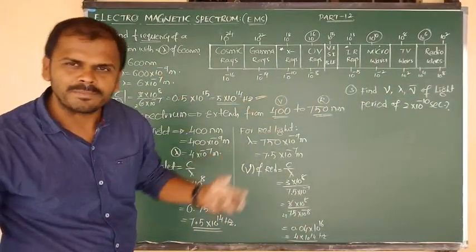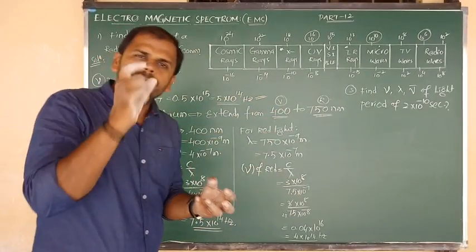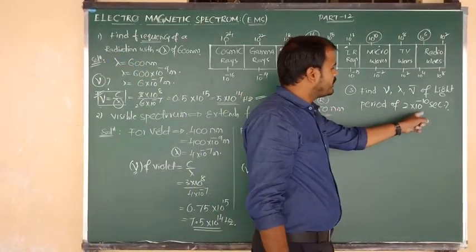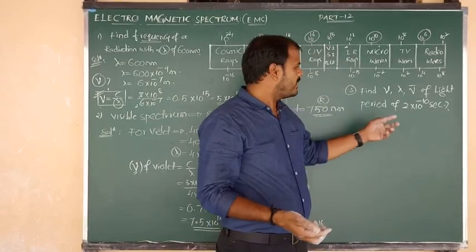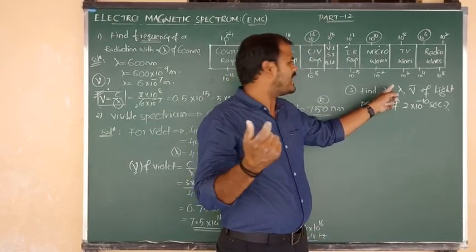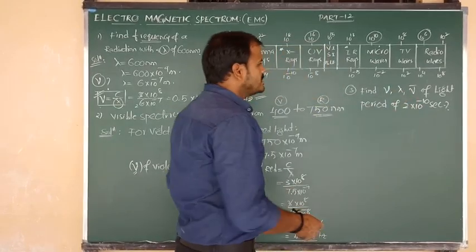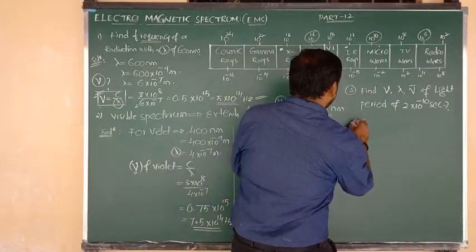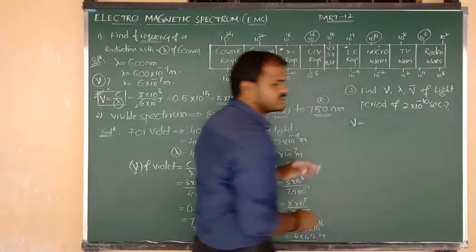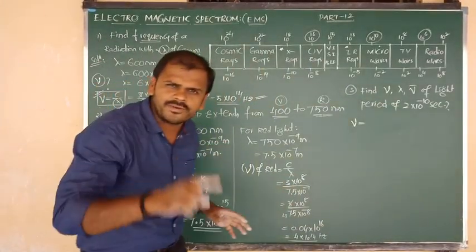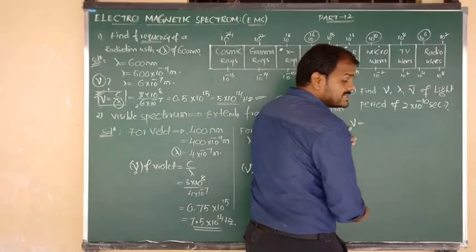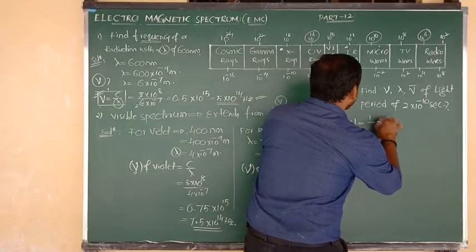So they have given one particular light. For that light, the period of time is also given: 2 into 10 to the power of minus 10 seconds. So for that light with this period of time, what are the frequency, wavelength and wave number? Let me consider frequency first of all. Frequency nu is equal to, you know the formula, c by lambda. But another formula, from an objective point of view, frequency nu is equal to 1 by period.